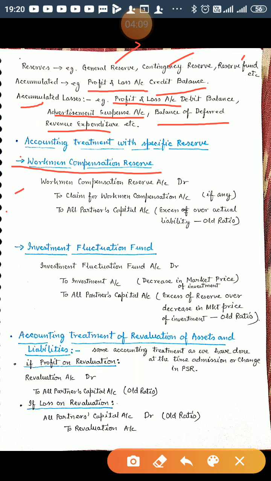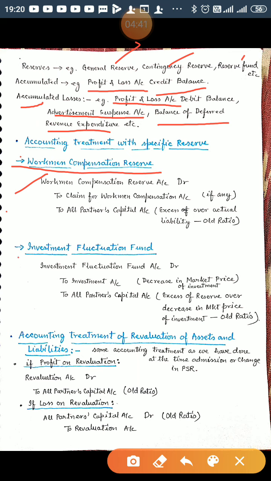So this is the journal entry: workman compensation reserve account debited to claim for workman compensation, if any, and to all partners' capital accounts for the excess over actual liability in their old ratio. The treatment is the same as we have discussed in different cases at the time of change in profit sharing ratio as well as at the time of admission. The same concept works here also.